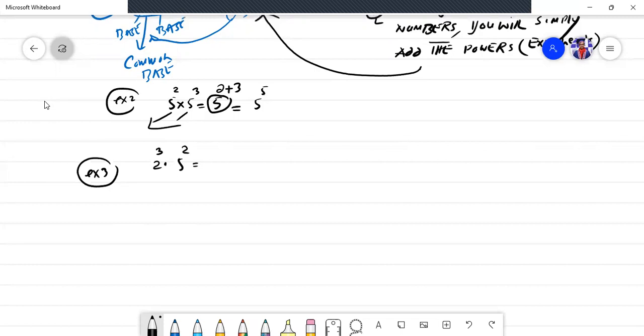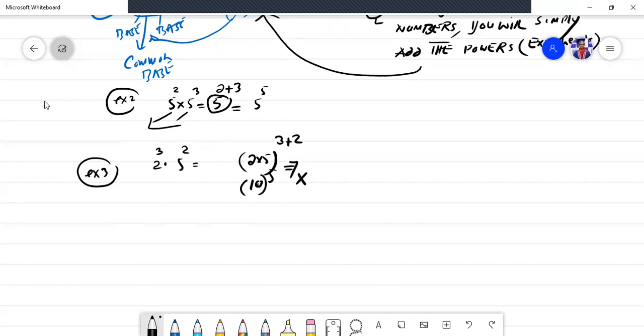Okay, easy, good, excellent. So if I solve this problem, 2 times 5 raised to power 3 plus 2, then its answer would be 10 raised to power 5. If I have tried this problem like this, 10 raised to power 5, so always remember this would be incorrect answer.